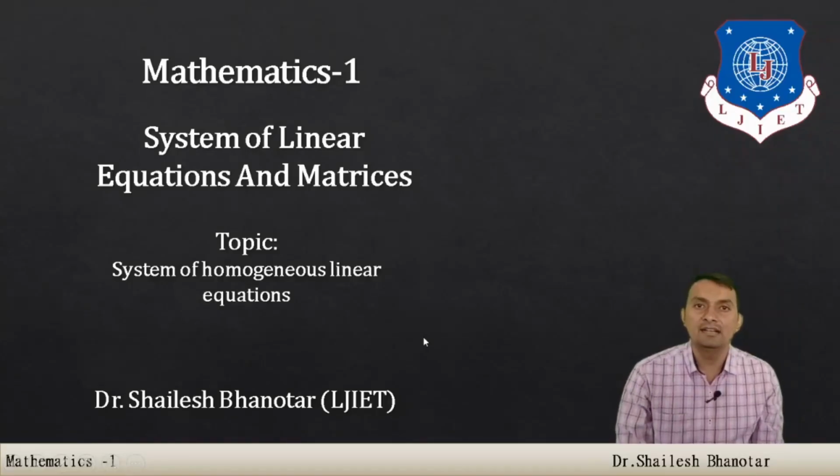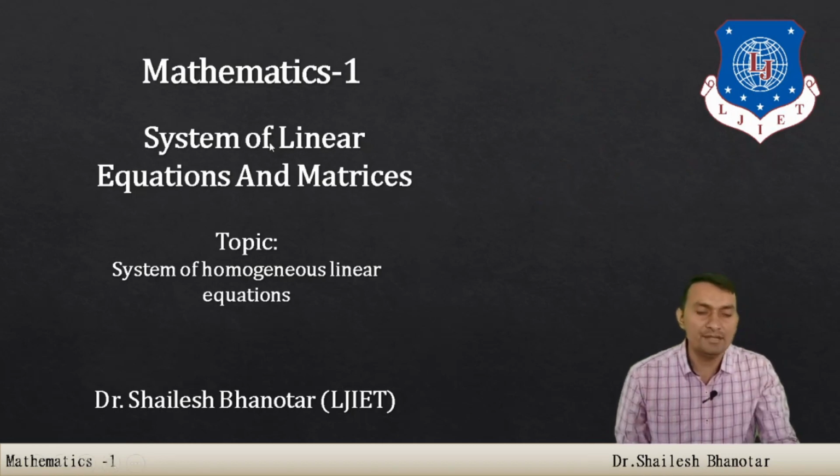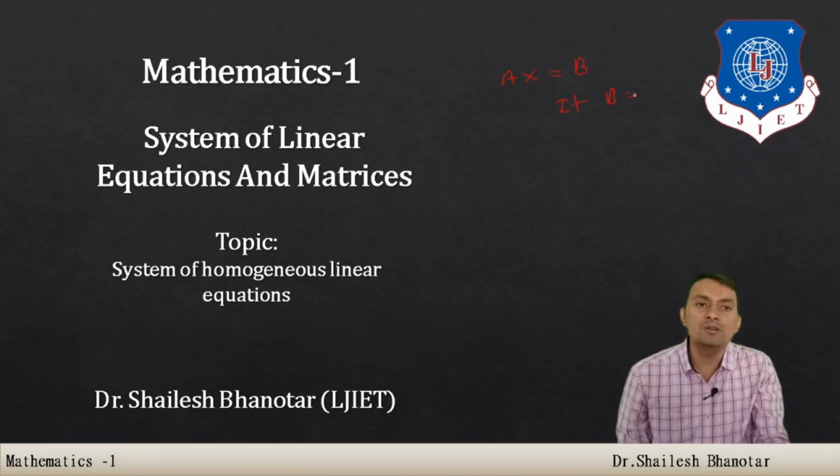Welcome back friends. In this video we are going to discuss the system of homogeneous linear equations. When can we say that the system is homogeneous? Previously we have seen that in the matrix form, if B is equal to 0, then the system AX is equal to 0, and that system is known as a homogeneous linear system of equations. In that case, there are two types of solutions.